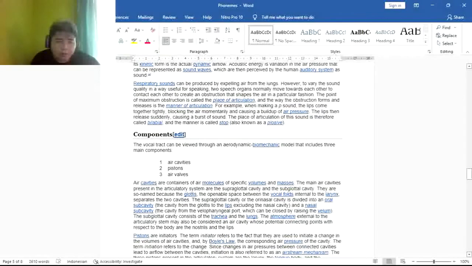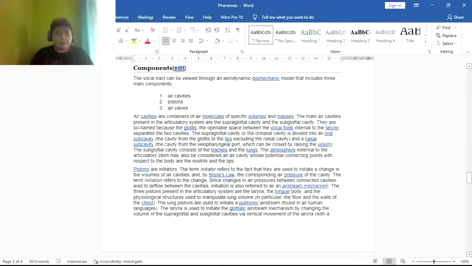Components. The vocal tract can be viewed through the aerodynamic-biomechanical model that includes three main components: air cavities, pistons, and air valves. Air cavities are containers of air molecules of specific volume and mass. The main air cavities present in the articulatory system are the supraglottal cavity and the subglottal cavity. They are so named because the glottis, the open space between the vocal folds internal to the larynx, separates the two cavities.